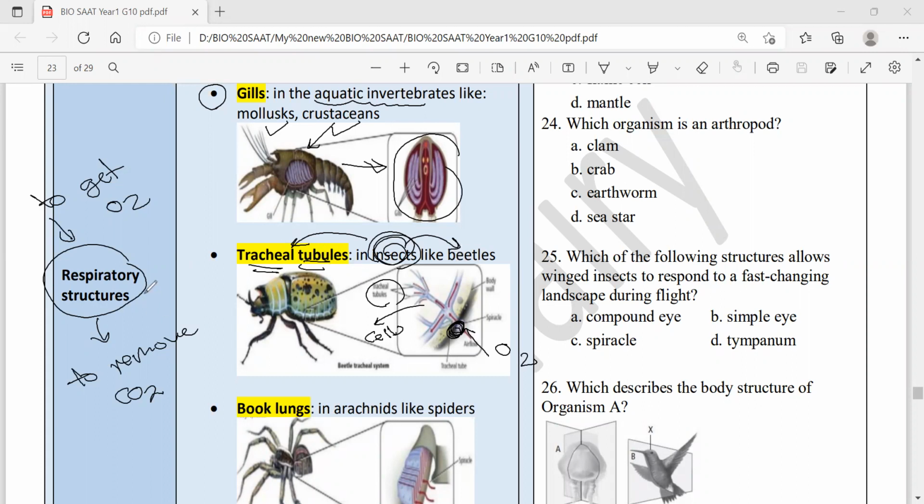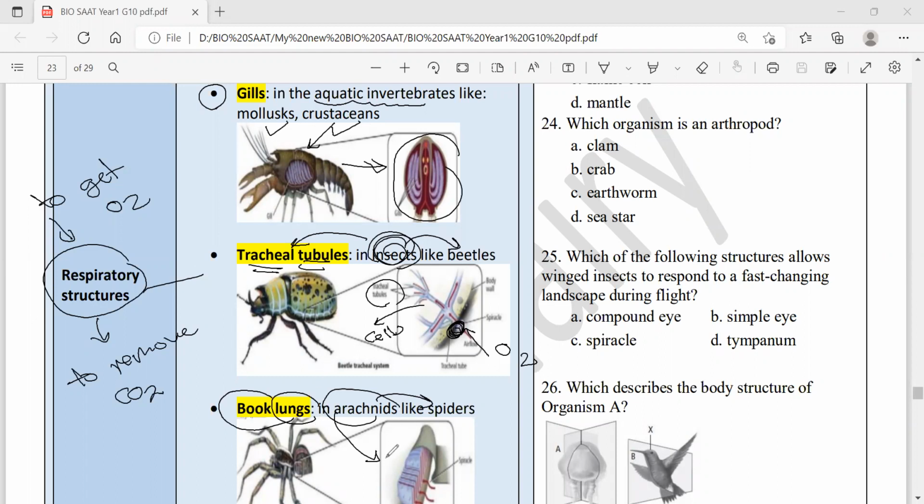What about arachnids like spiders, scorpions, and ticks? All have lung-like structures called book lungs. This is how the book lung looks. Remember, these are very common, part of arthropods and especially respiratory structures common in Tahseli.